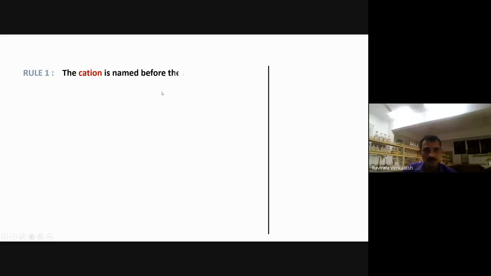The first rule you observe here: the cation is named before the anion. What is the meaning of this? It means we should first pronounce the cation, and only then the anion. This is a very simple concept. So I am writing one compound here.